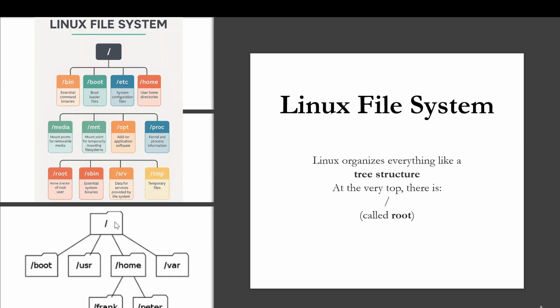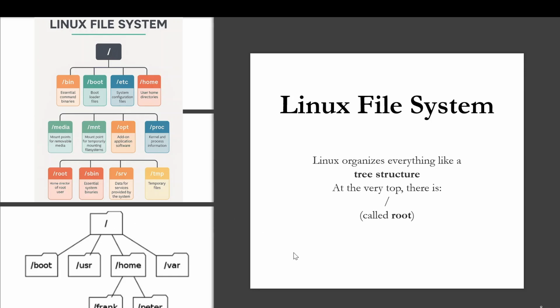A very important point to learn here is that this symbol which is representing root is not a folder inside something. Okay, this is not a folder. This is the starting point of the entire system. So everything starts from the root, and everything exists inside this root.